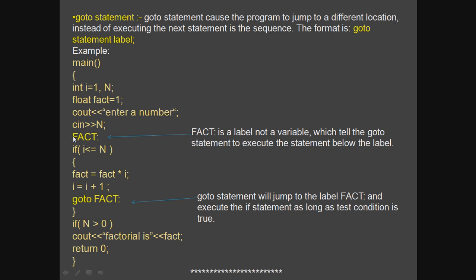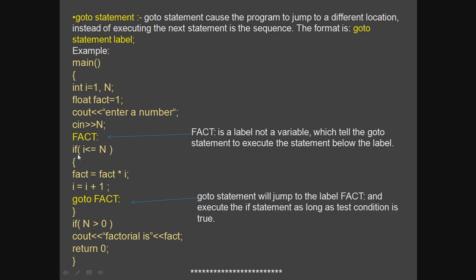So this label will be written above the statements which you want to repeat. In this case this particular statement is repeated because below that you have an if construct. If i is less than n, now you know that if is just a simple selection structure, right?